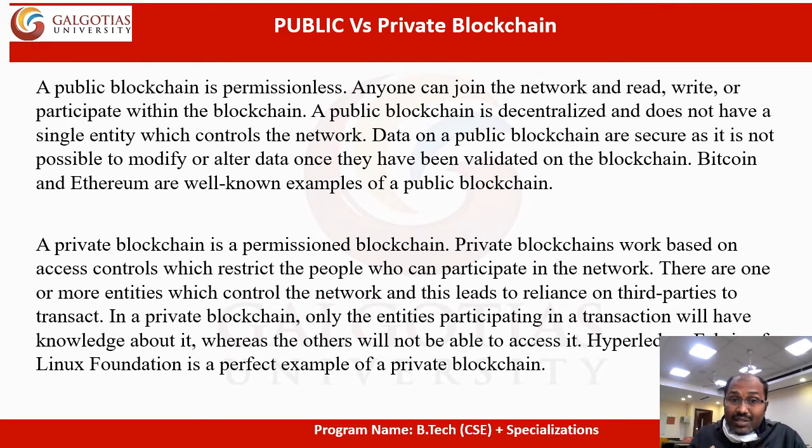A private blockchain is a permissioned blockchain. A private blockchain works based on access controls which restrict the people who can participate in the network. One or more entities control the network, and this leads to reliance on third parties to transact. In a private blockchain, only the entities participating in the transactions will have knowledge about it, while others will not be able to access it. Hyperledger Fabric, from the Linux Foundation, is a perfect example of a private blockchain.